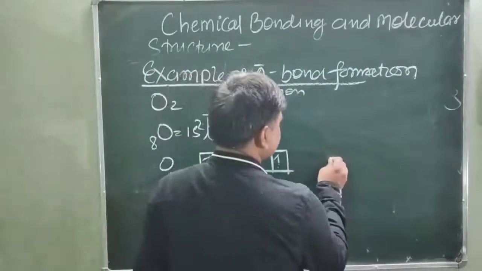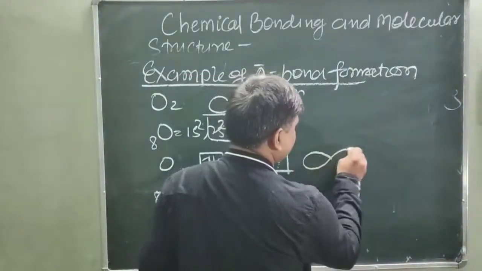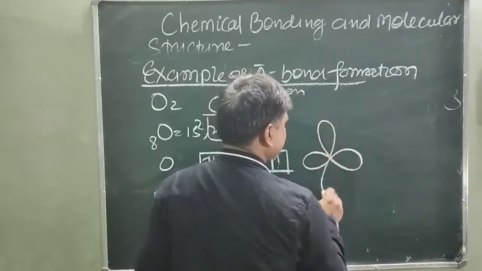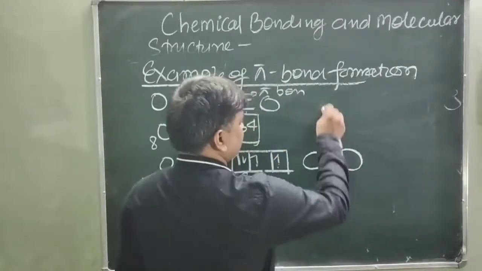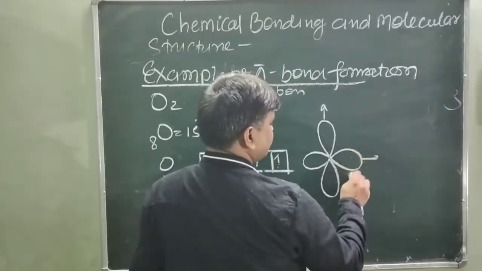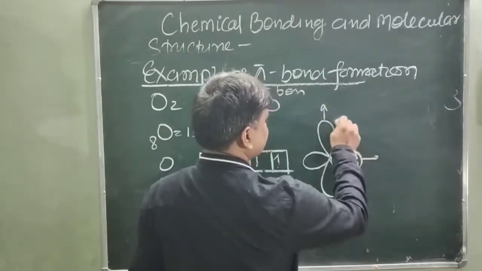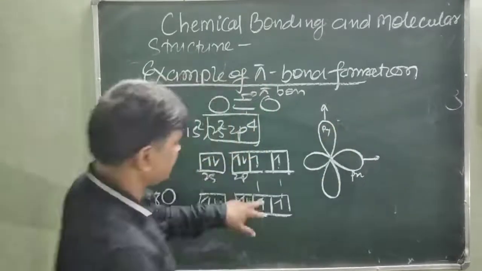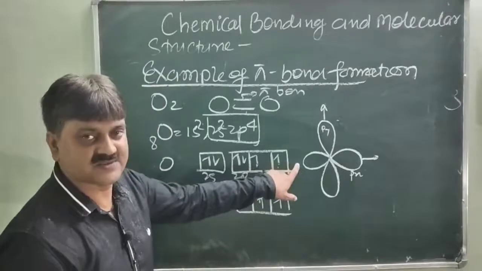Just like in case of this p orbital, this is px and this is py. These 2 orbitals have the unpaired electrons in one oxygen atom.